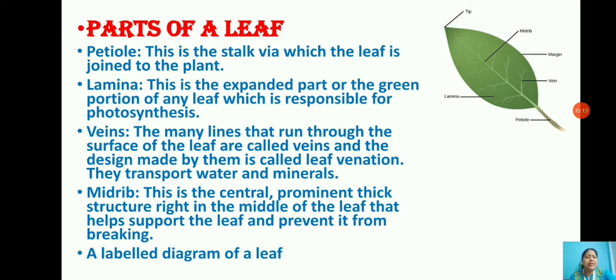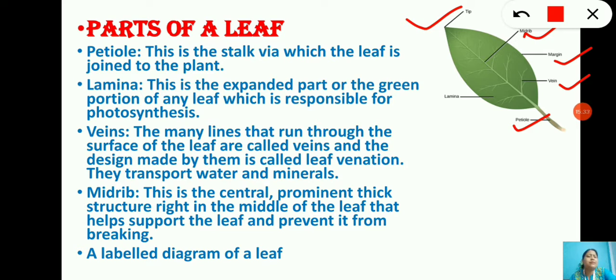Before we discuss the different functions of the leaf, let's discuss the different parts of a leaf. So children, this is the drawing which is very much important from the examination point of view. Here you can see this is the petiole, these are veins, this is the margin, and this prominent line is the midrib, and the broad part is the lamina. We have discussed this in the live classes also.